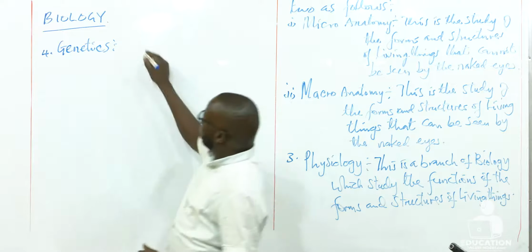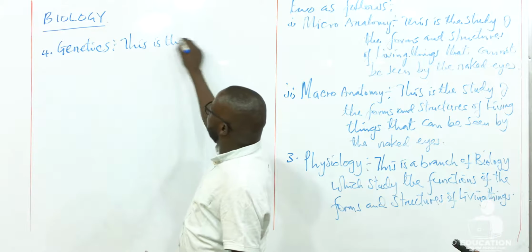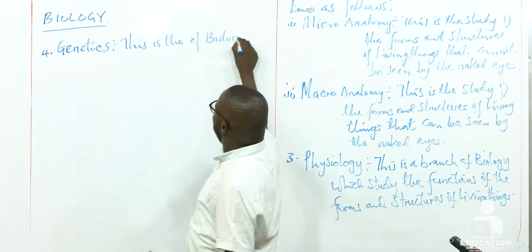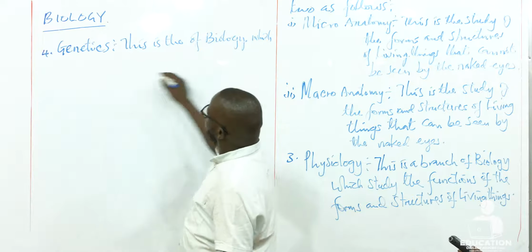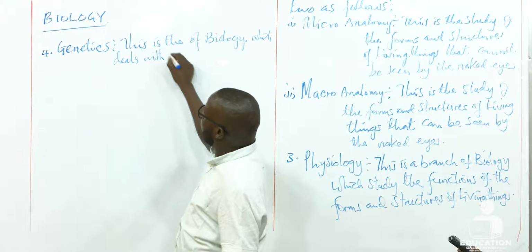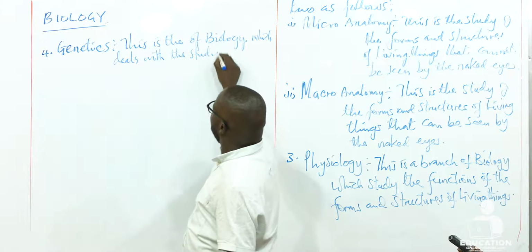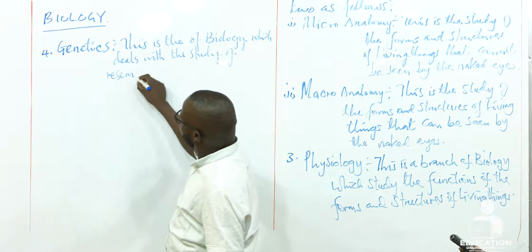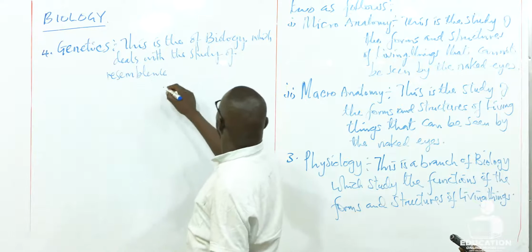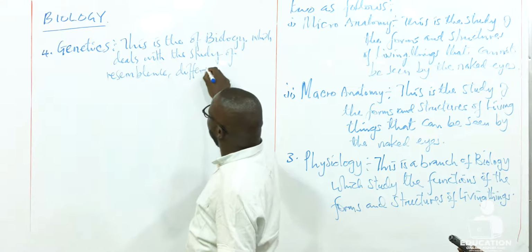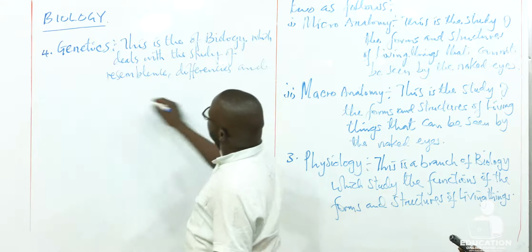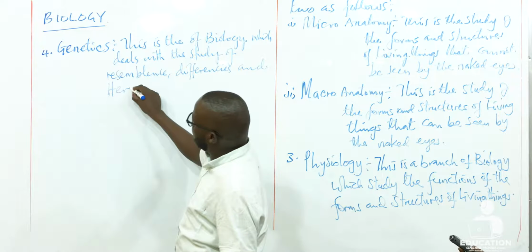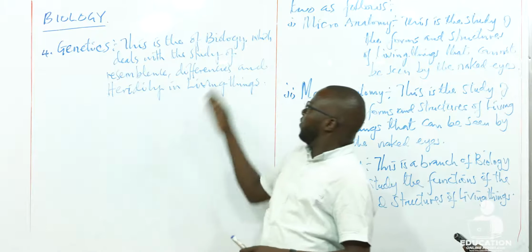Now, we define genetics as the branch of biology which deals with the study of resemblance, differences, and heredity in living things. So in genetics, here we study three main things.